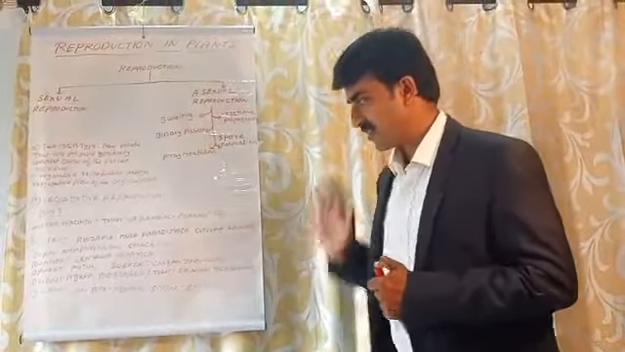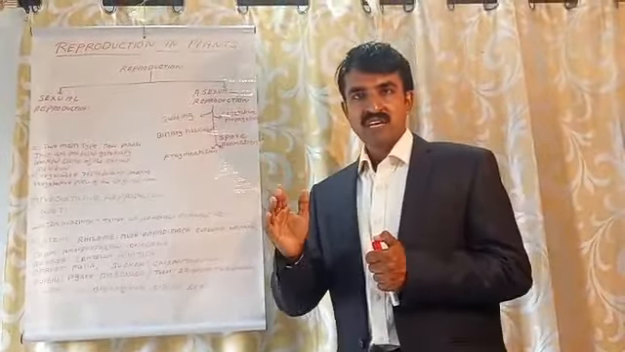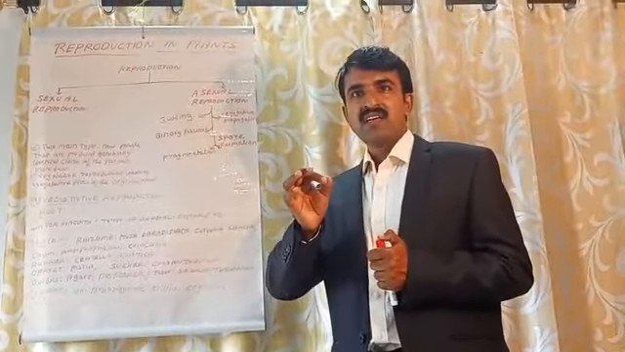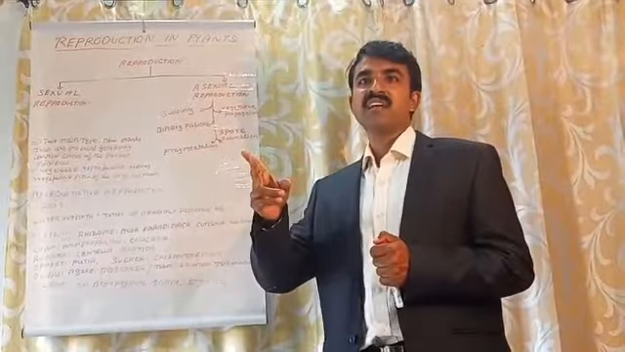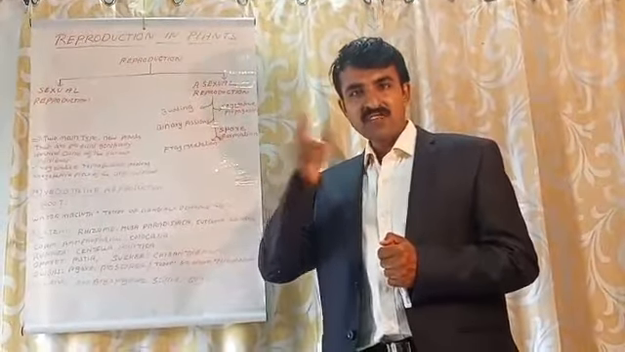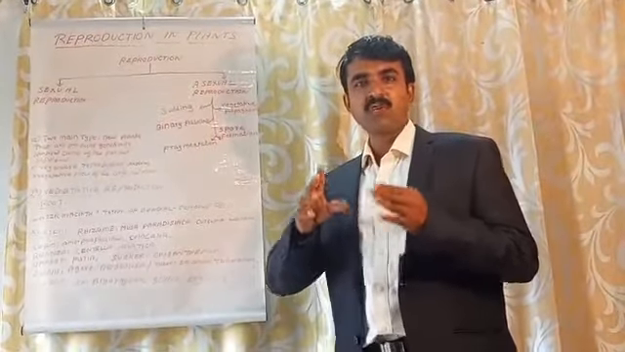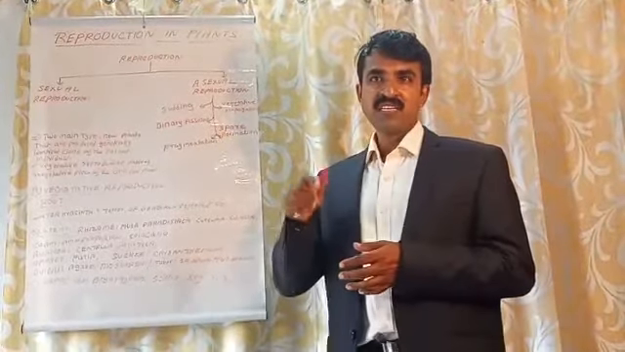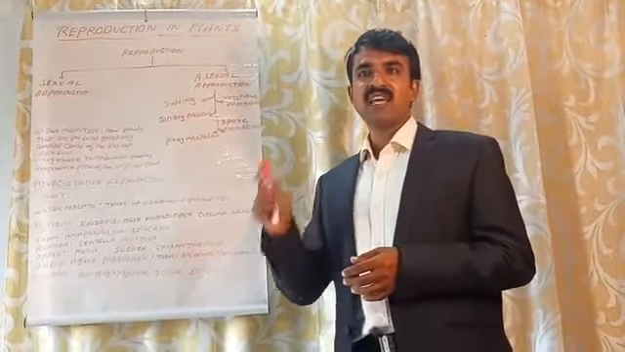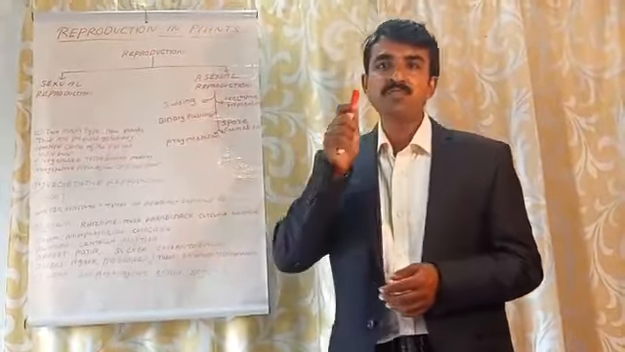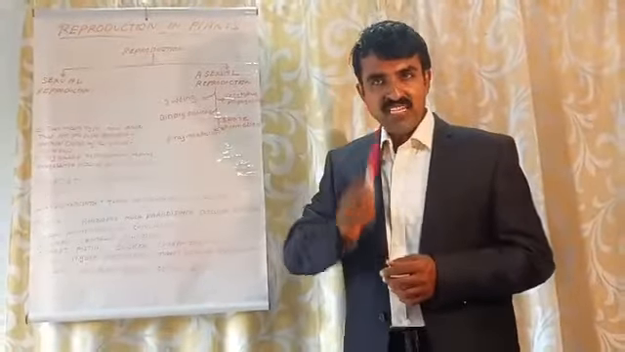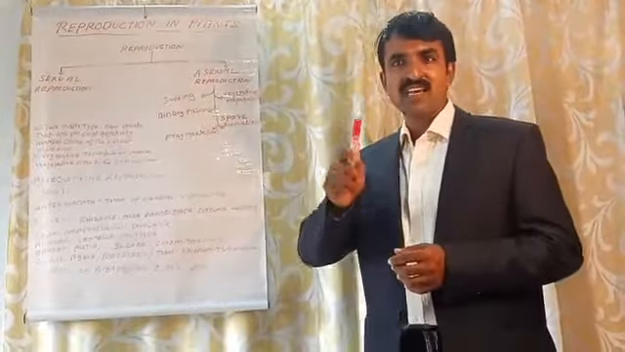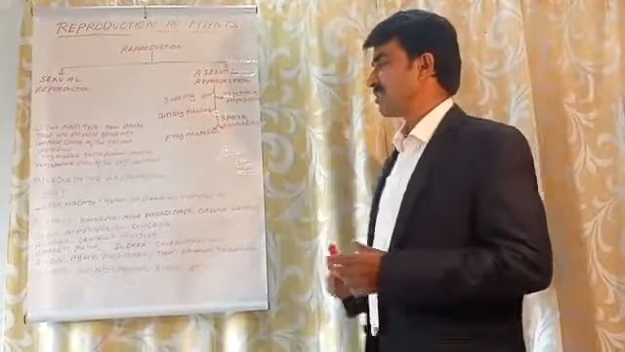Let us move on to the leaf. In some plants, adventitious buds develop on their leaves, detach from the plant and develop into a new plant. These adventitious buds develop at the notches and are called epiphyllous buds. I repeat, the adventitious buds that develop at these notches are called epiphyllous buds.